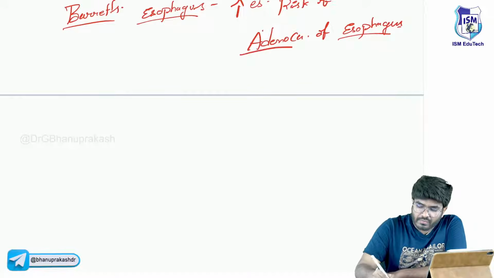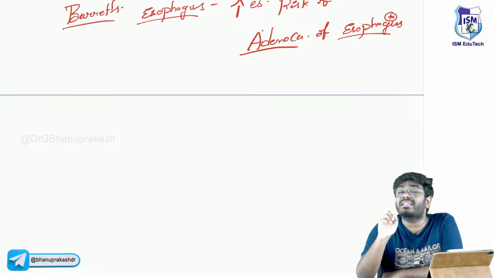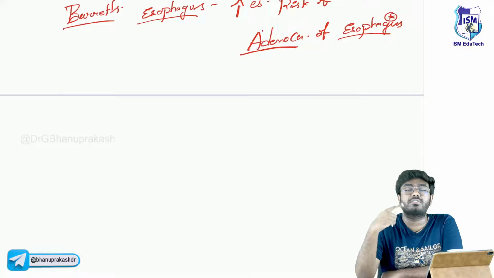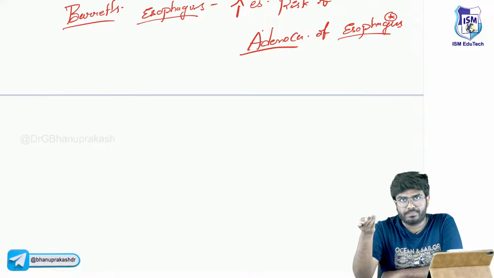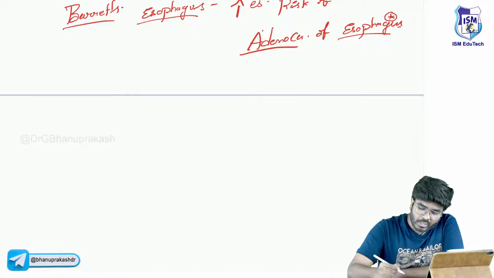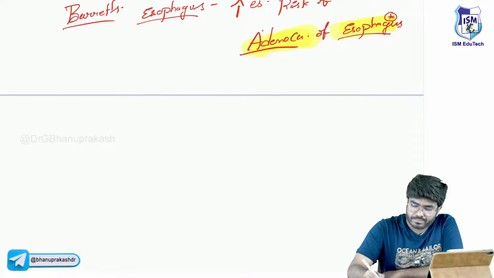It increases the risk of adenocarcinoma of the esophagus, not the squamous cell cancer. Whoever has Barrett's esophagus is more likely to develop adenocarcinoma of the esophagus. What is the most common site of adenocarcinoma of the esophagus? It is seen most commonly in the lower one-third.